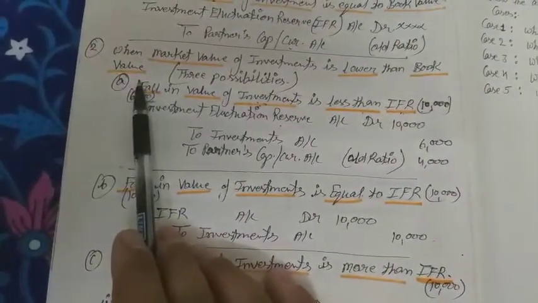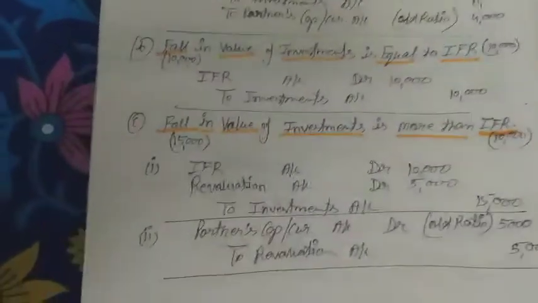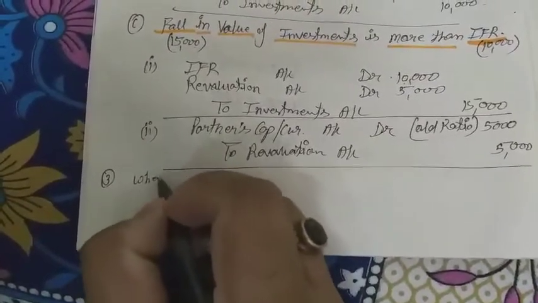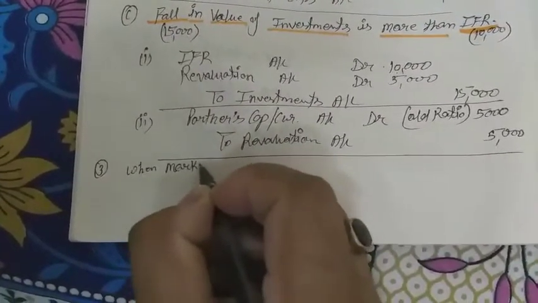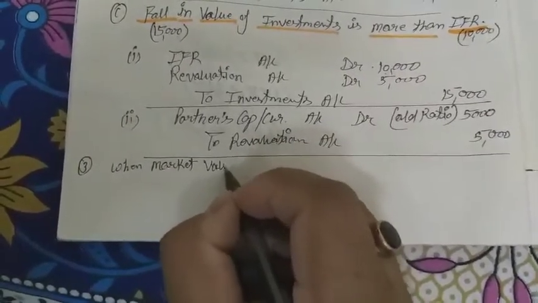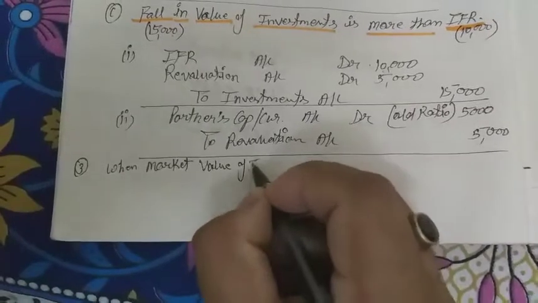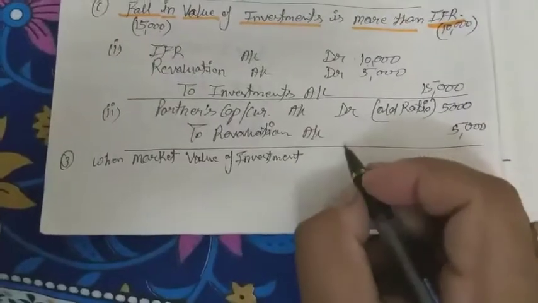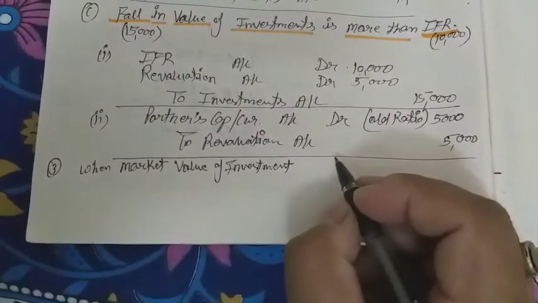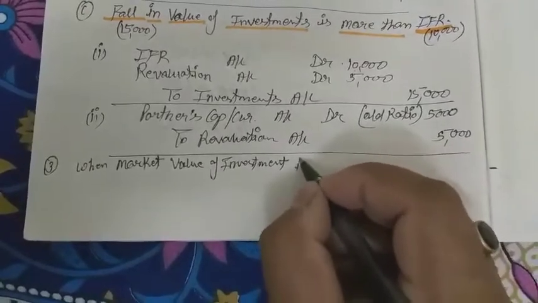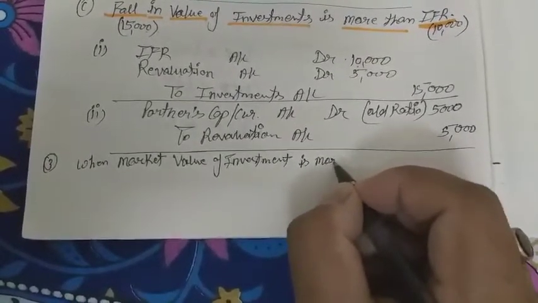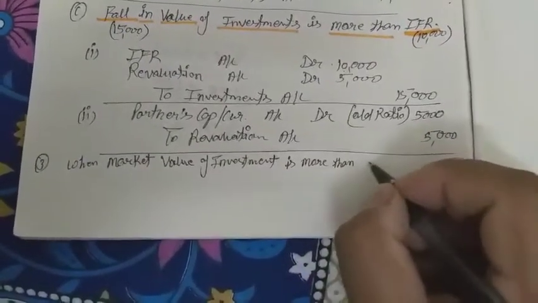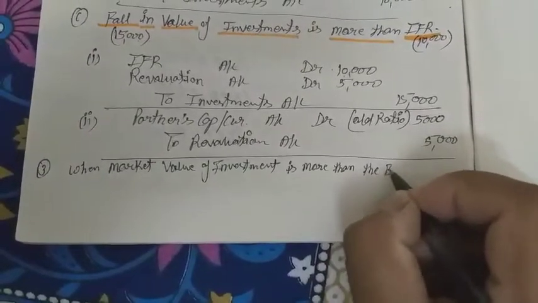If the market value of investment is more than the book value, that is the third concept: when market value of investment is more than the book value, not IFR.